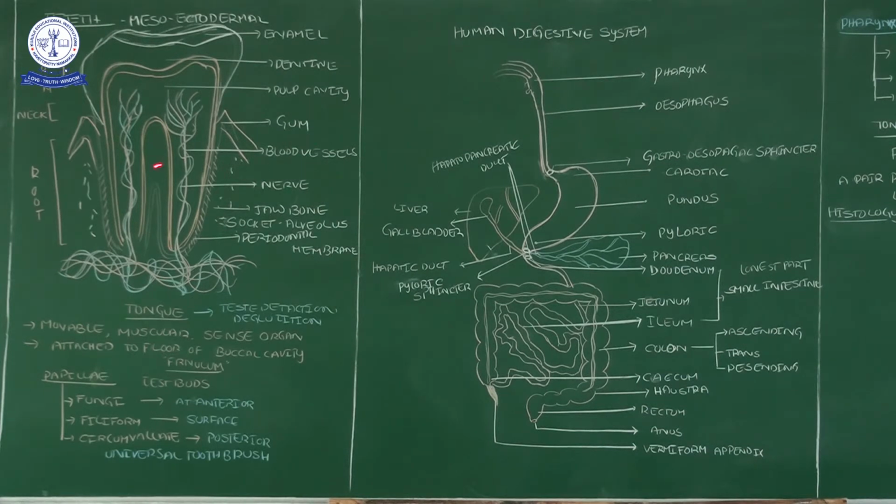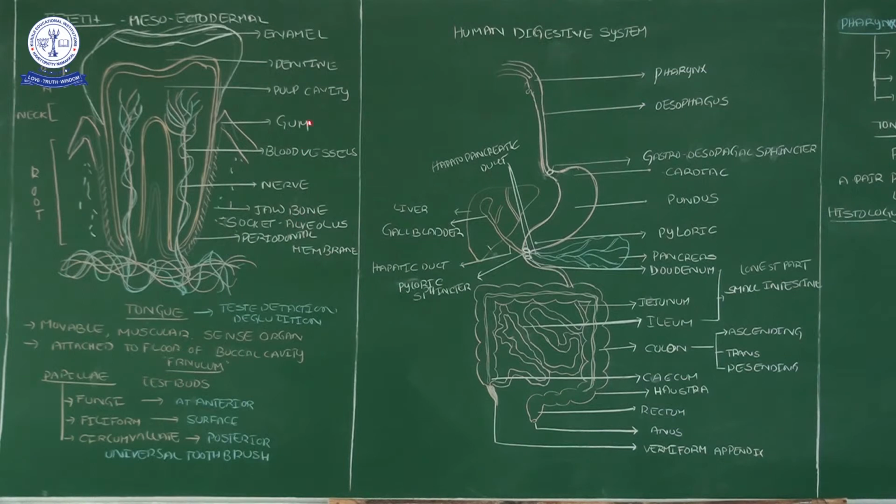So blood vessel supply is there, and along with blood vessels, nerves also. Then the teeth are arranged in a bone, which we call the jawbone. On the jawbone there are particular places called jaw sockets, also called the alveolus. Only inside the jaw sockets are the teeth arranged, fixed in the jaw socket. Those jaw sockets are present on the jawbone.